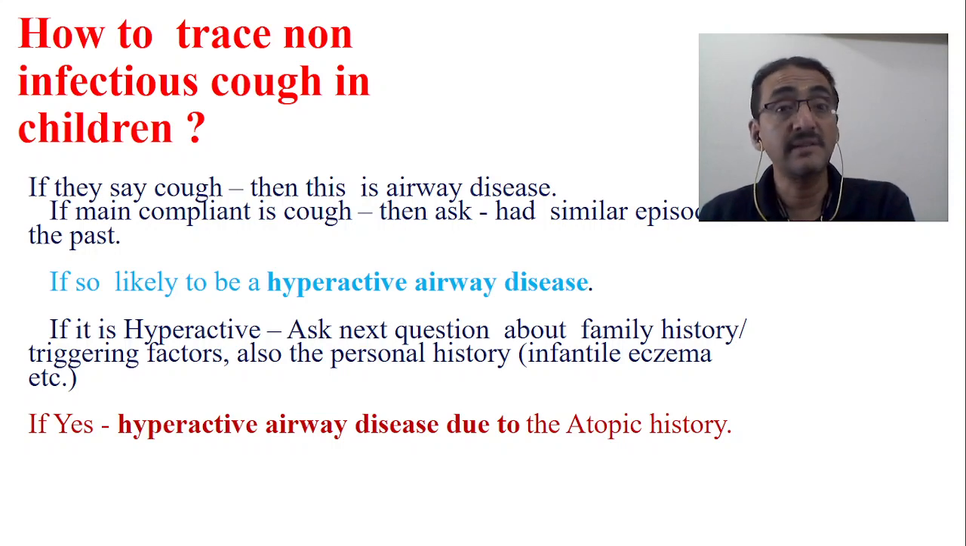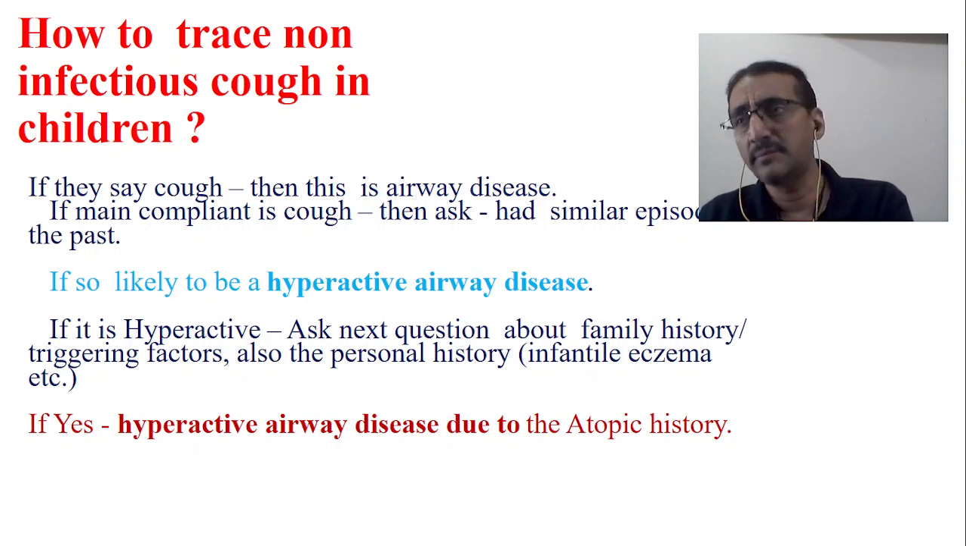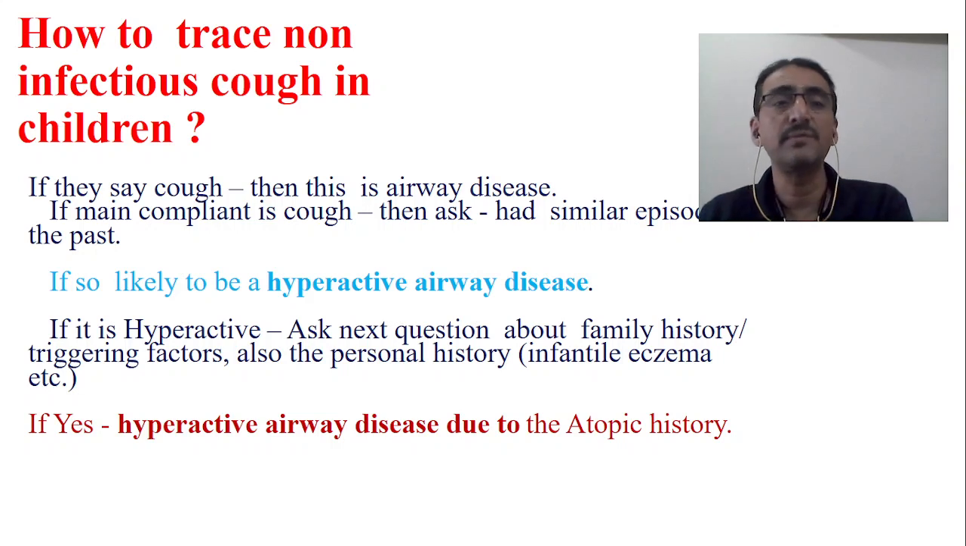So, if main complaint is cough, then ask whether he had similar episodes in the past also. If he says yes, 2 months back also he had a similar problem, 5 months back, or since birth itself he has got this problem, then it's typical that it's a hyperreactive airway disease. There are many symptoms: cough, mild fever, and itching or maybe headache. But the main symptom will be cough, and the patient gives a history that it is repeating. Similar episodes will be there. Then it is a hyperreactive airway disease. There is no fever, or fever is very mild.